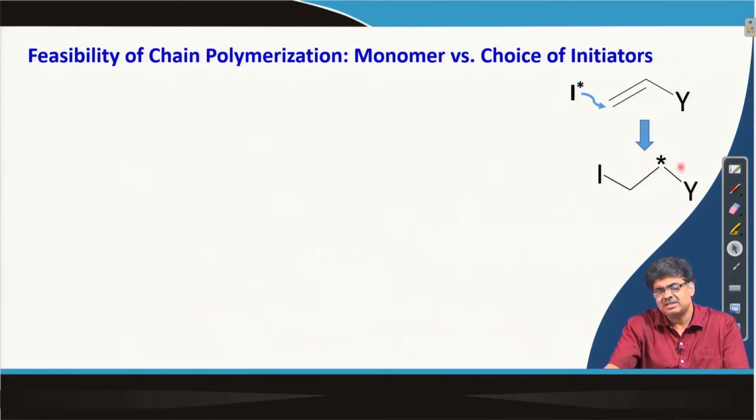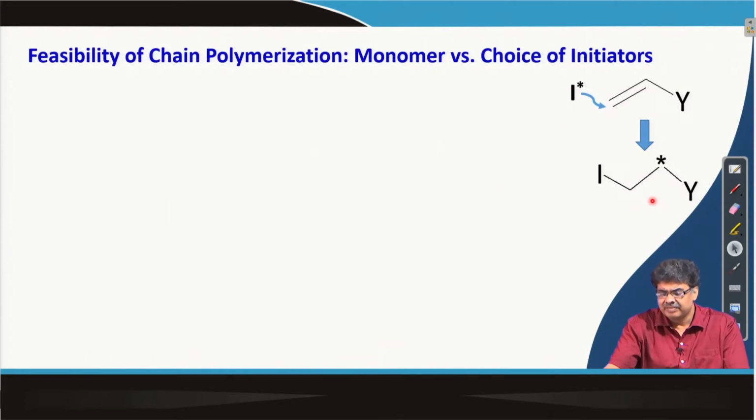If this species is very unstable, then we will not get sufficient molecular weight or the reaction will not proceed. And if it is too stable, so that it is not reactive at all, then also it is a problem. But in a normal scenario, if we can stabilize this intermediate, this radical, cation or anion, then the polymerization would be